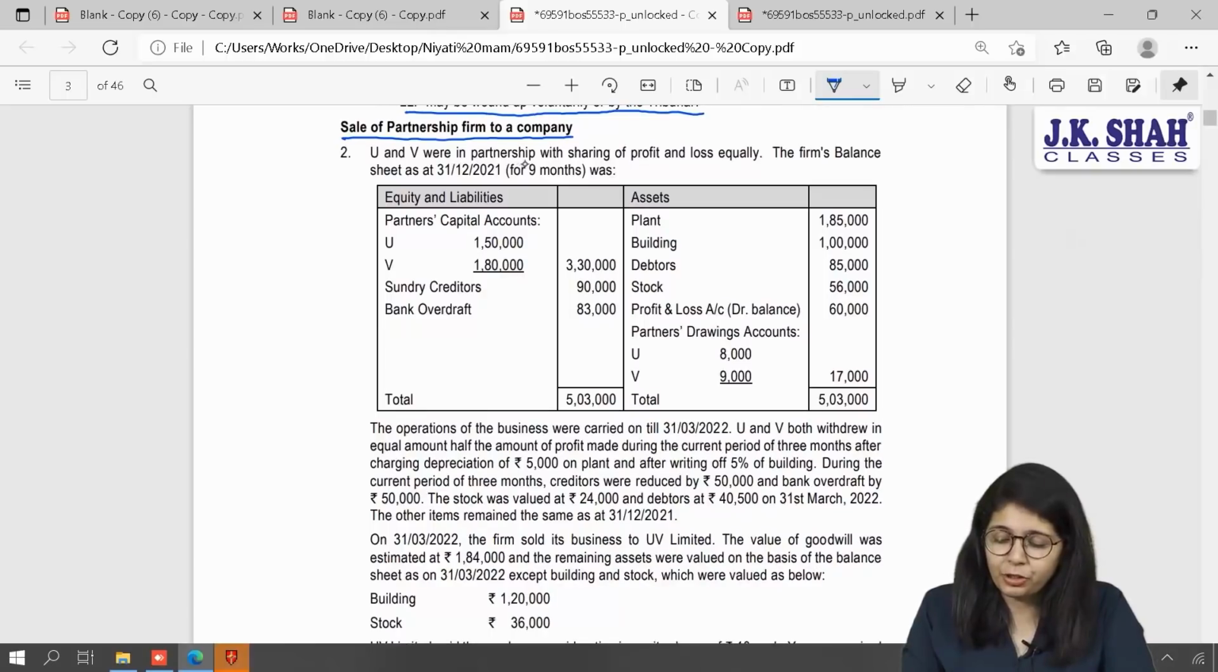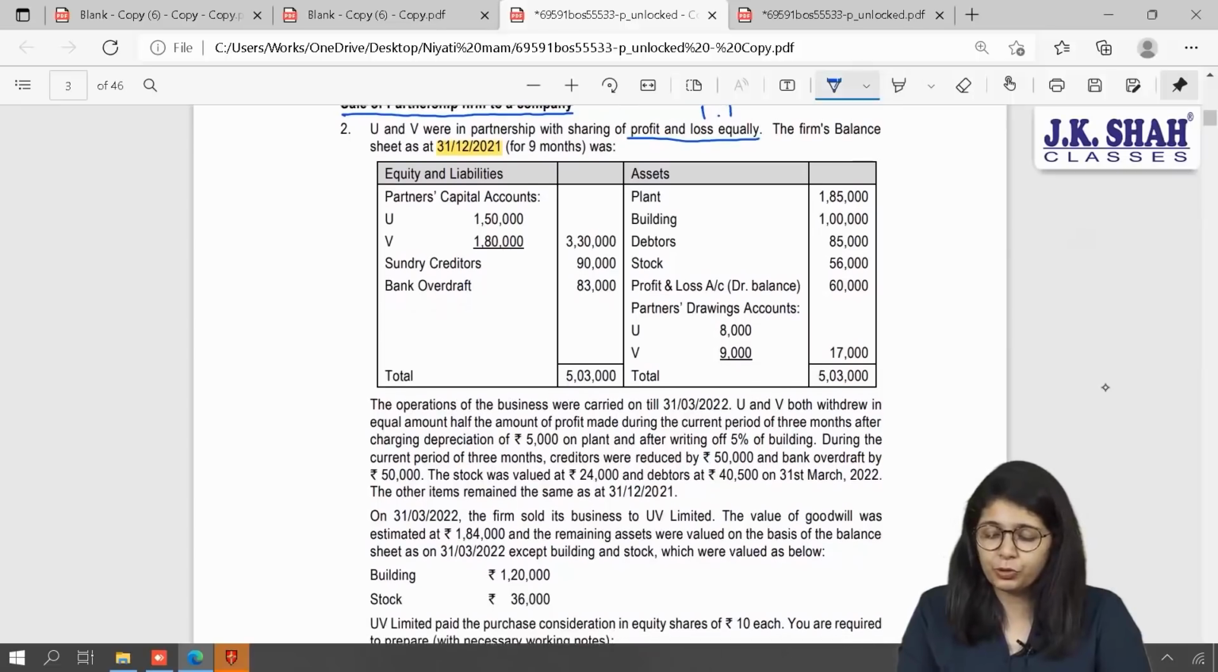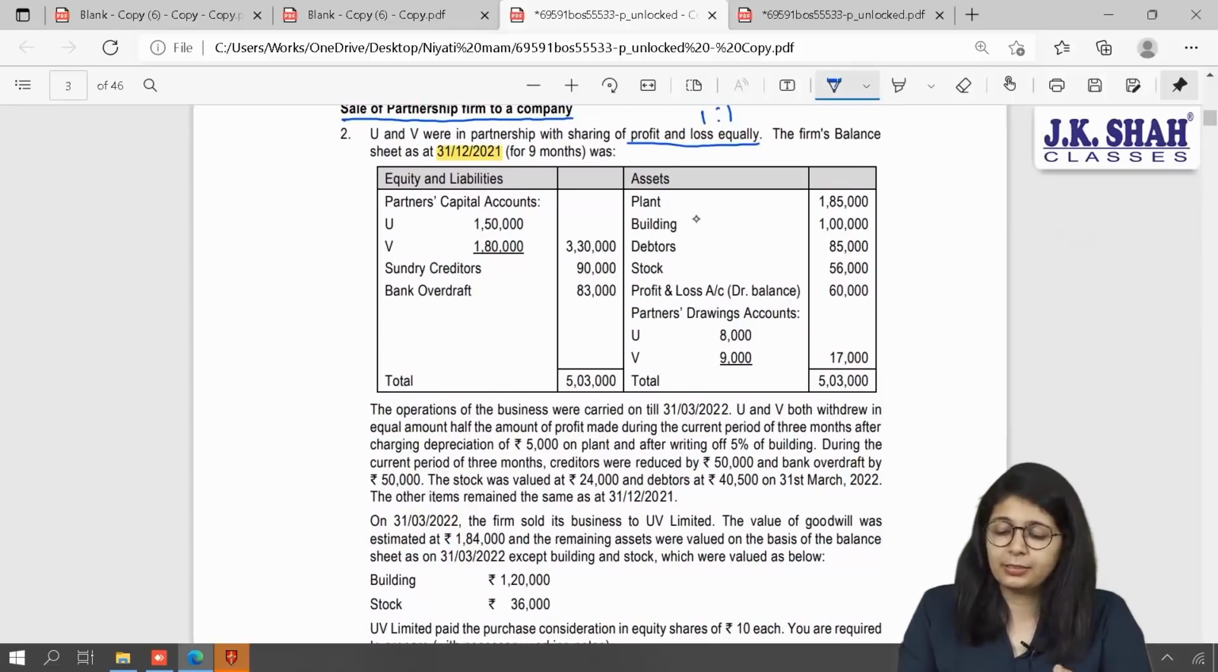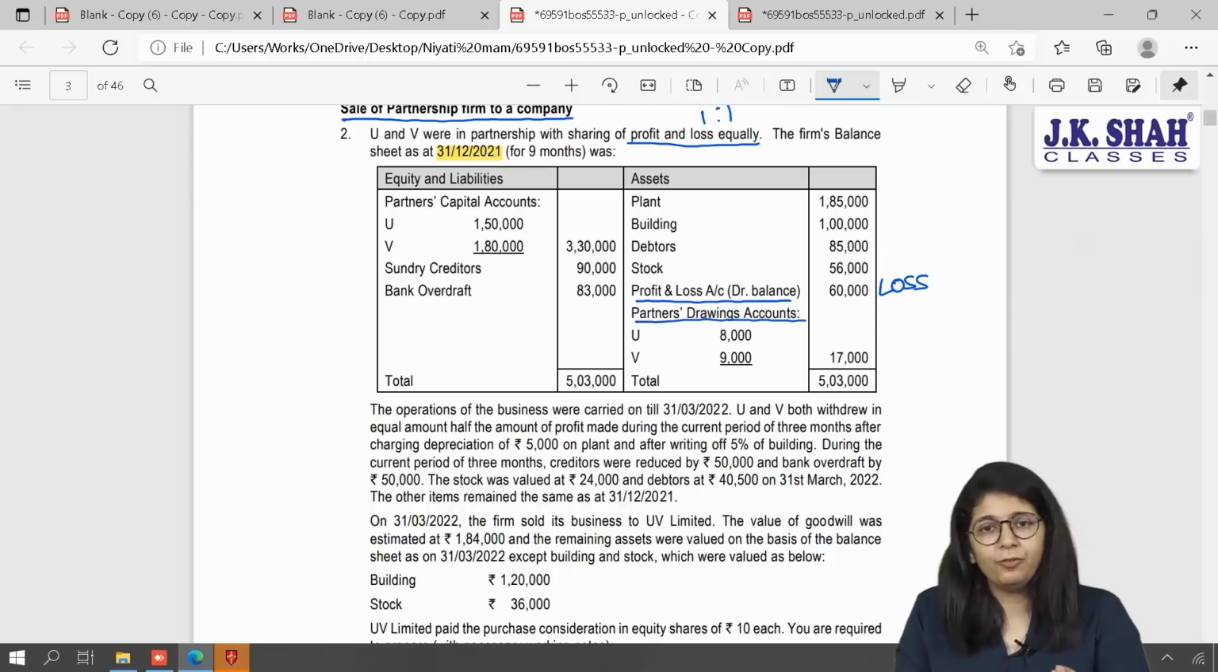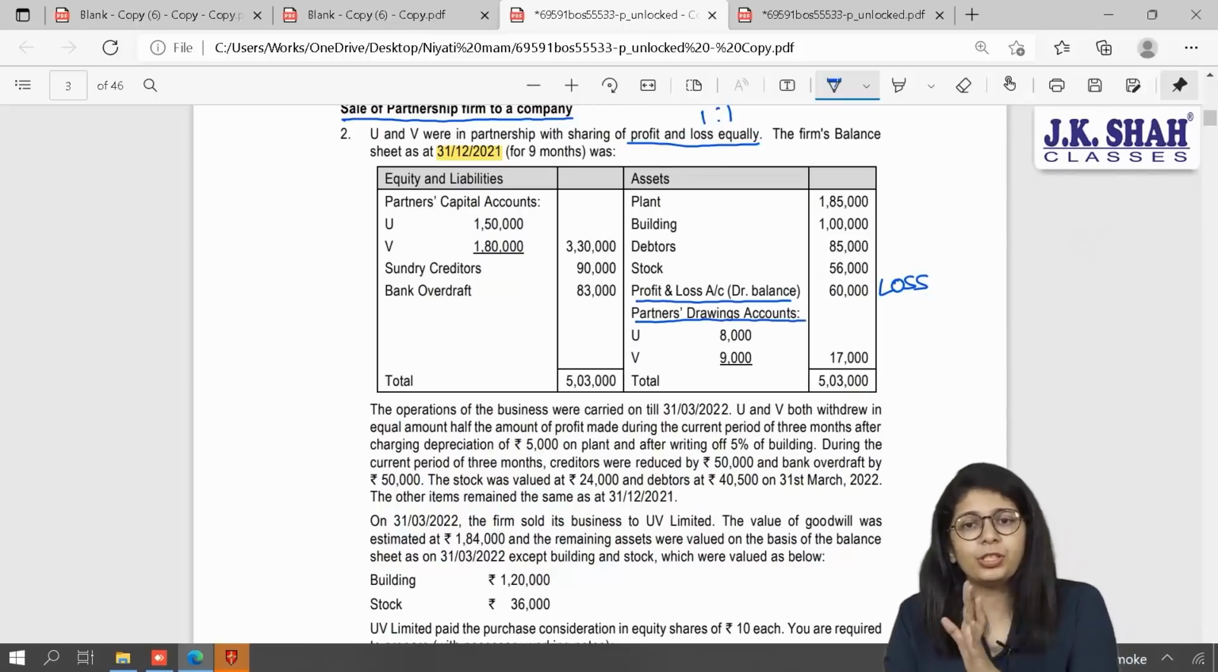You and we were in partnership, sharing profits and losses equally, meaning 1:1. The firm's balance sheet as at 31st December 2021, this balance sheet is for 9 months, is as follows. You have certain assets: plant, building, debtors and stock. Now, 2 new points are the P&L account debit balance, beta, this is loss, and you have partners' drawings account. Normally, we show loss and drawings under capital account. Yes, we subtract these 2 figures from capital account, but in this sum, they have shown it separately.